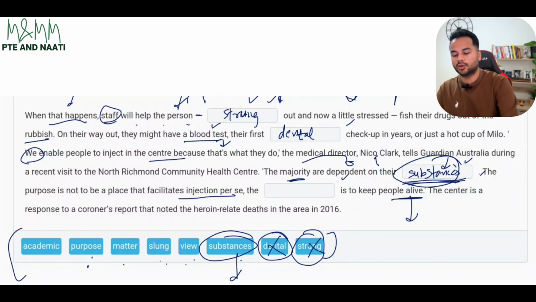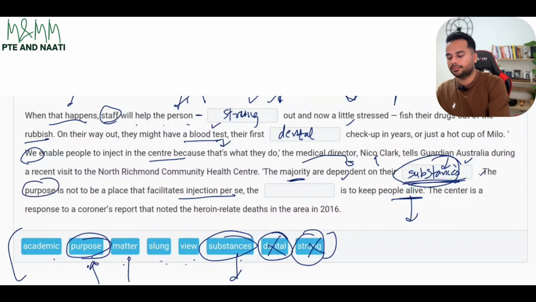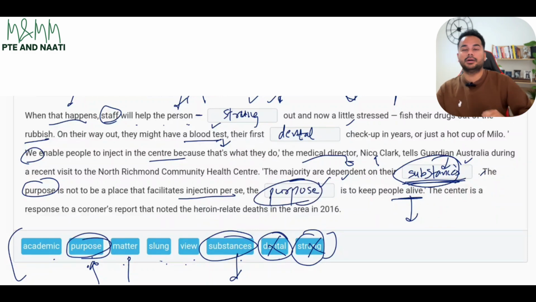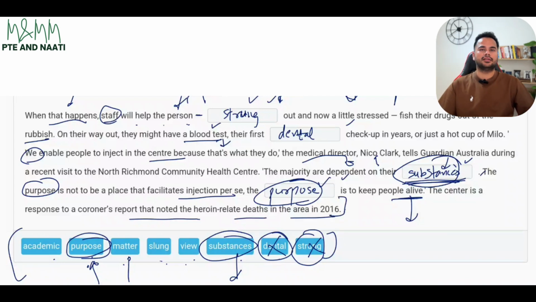So we need a word similar to motive. So academic, purpose. Purpose, we already have the word, purpose means motive, so it is the right word. Then matter, slung view. Matter also sounds somewhat right, but then they've already used the word purpose over here. So that means it is the right word. The purpose is not to be a place that facilitates injection per se. The purpose is to keep people alive. Purpose, meaning motive, is to keep people alive, and that is the better word over here. And then the center is a response to a coroner's report that noted the heroin related deaths in the area in 2016, and there's no blank in that.